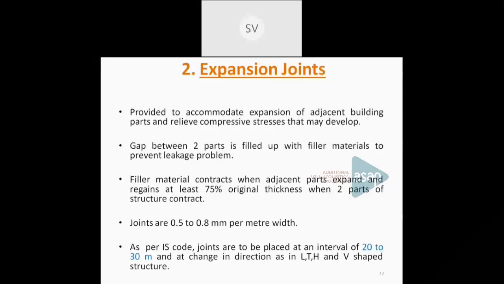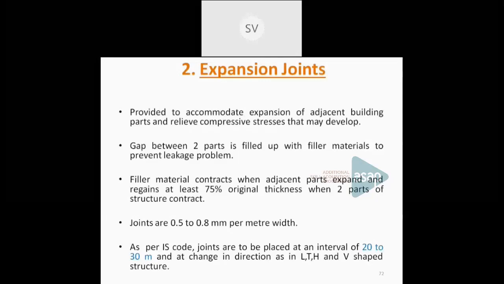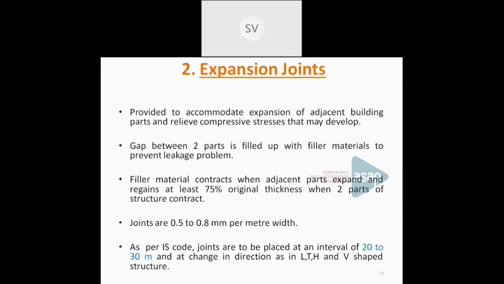These expansion joints are to be provided according to the IS specification. For every 20-30 meter span, we have to provide one expansion joint, and it should be 0.5 to 0.8 per meter width. That is the minimum spacing or thickness to be provided for this type of joint.